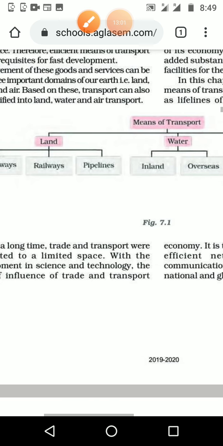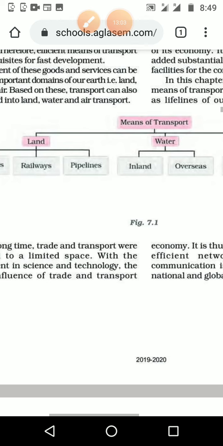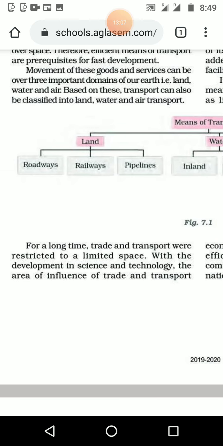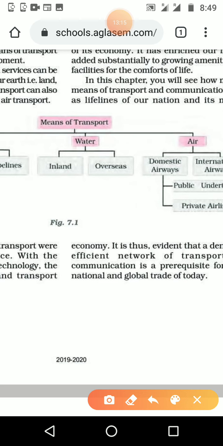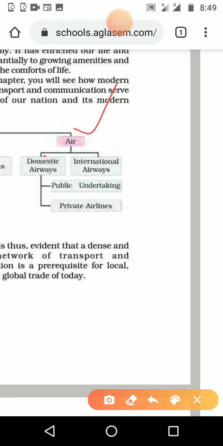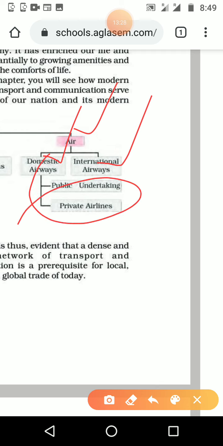We can see the means of transportation. It is given like a mind map. We know that one is land, the mode of land, that is roadways, railways and pipelines, and next one is waterways, that is inland and overseas. Then comes the airways, that is domestic airways and international airways. Again in domestic we can make two divisions, public undertaking and private airlines.